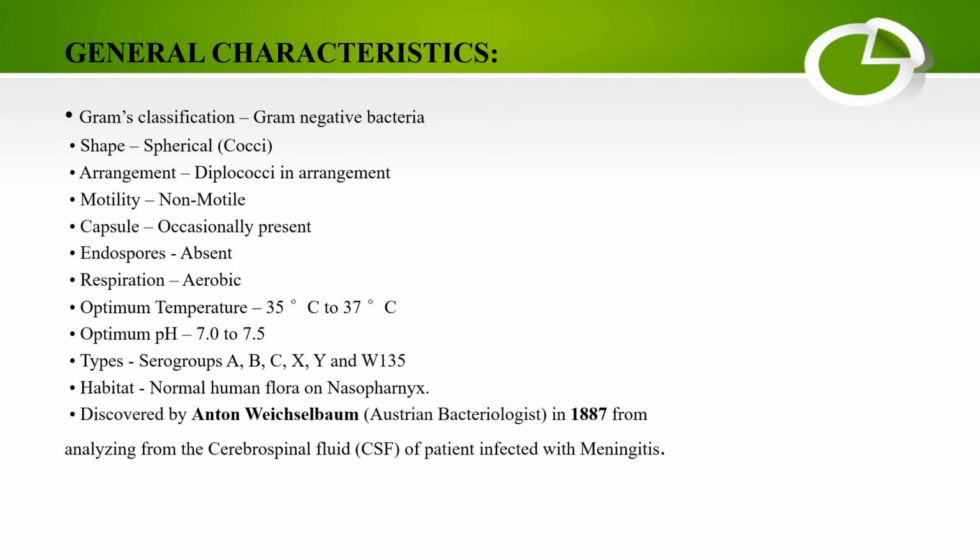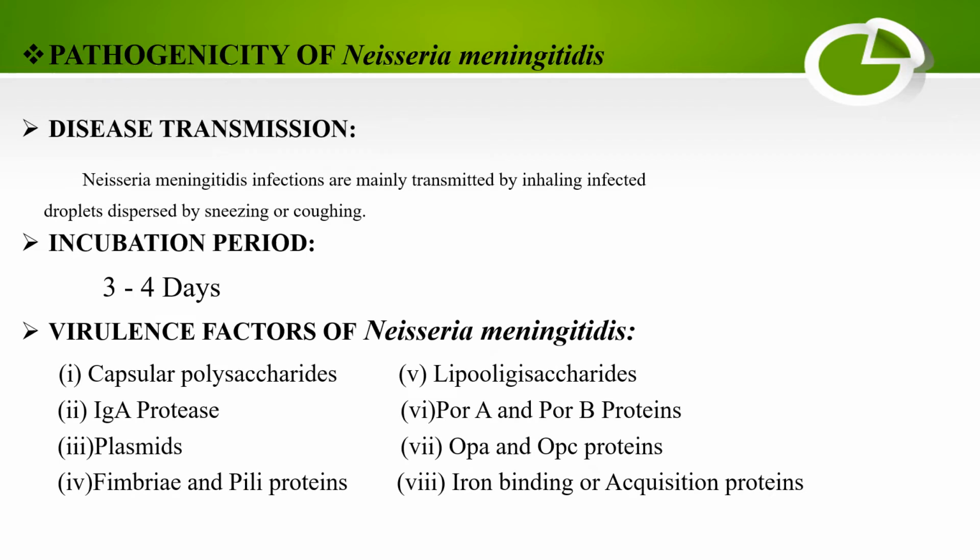It was discovered by Anton Weichselbaum, an Austrian bacteriologist, in 1887 from analyzing the cerebrospinal fluid of a patient infected with meningitis. Meningitis is nothing but infection in the brain. Pathogenicity of Neisseria meningitidis: it is transmitted by inhaling infected droplets from sneezing or coughing. Incubation period is 3 to 4 days.